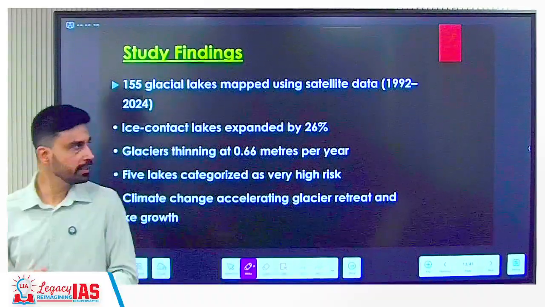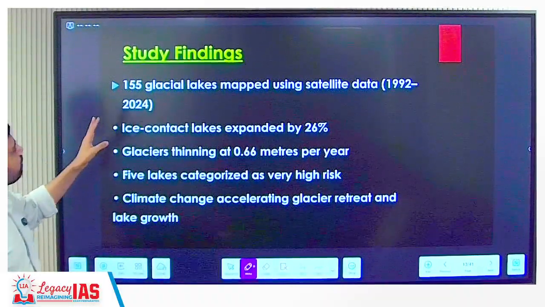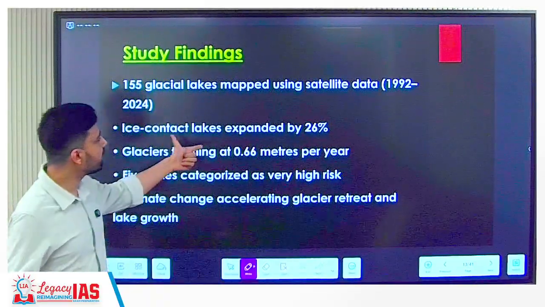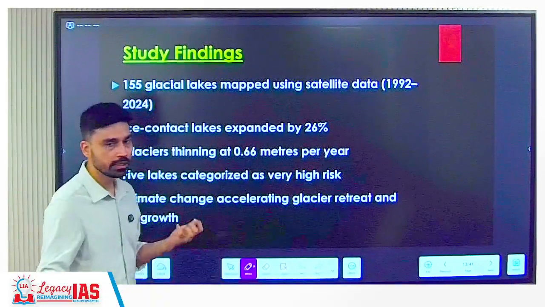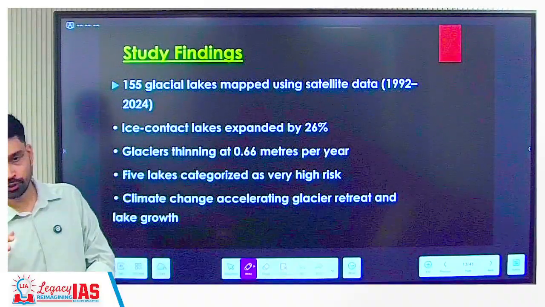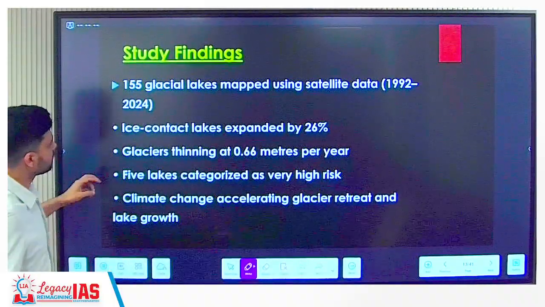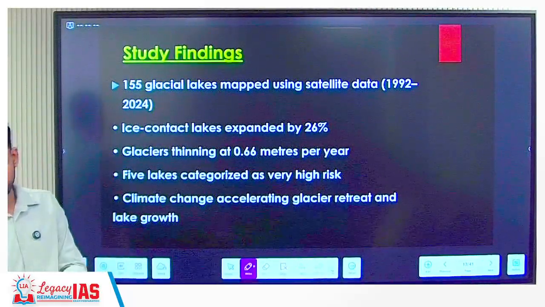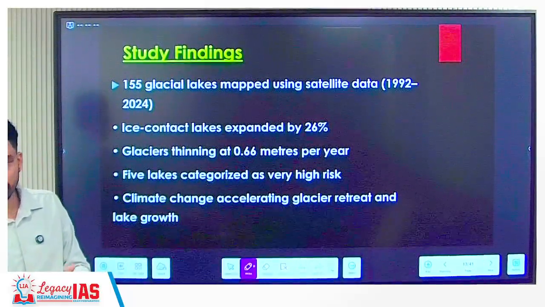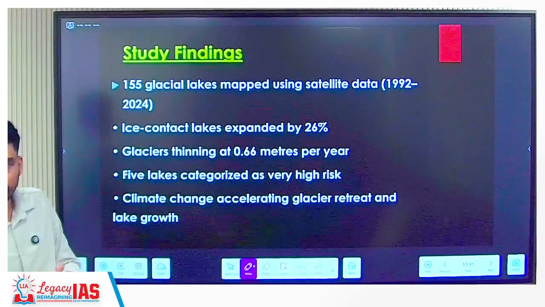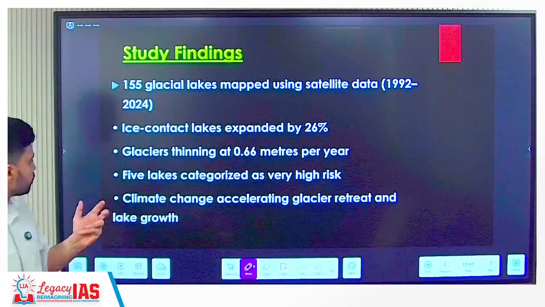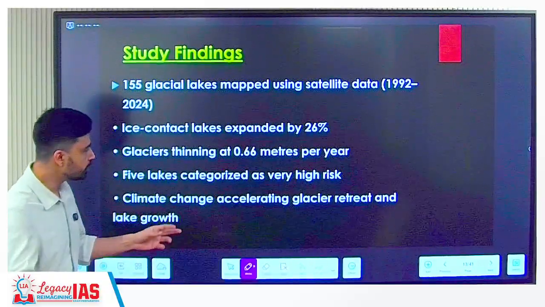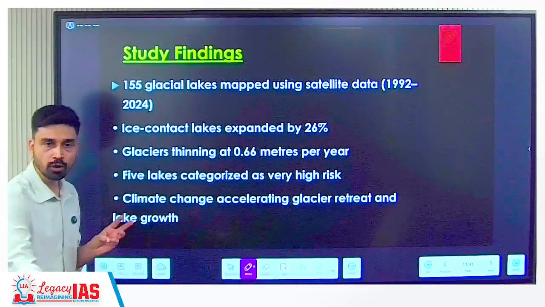In total, if you look at the Himalayan areas, 155 glacial lakes have been mapped. Ice contact lakes expanded by 26%. Ice contact lakes means those lakes which are now very close to the glaciers, because glaciers are melting at a rapid pace. Second, glacier thinning at 0.66 meters per year, because of global warming. The retreat of glaciers has suddenly increased, due to increased atmospheric temperature. So a total of 5 lakes are categorized as very high risk, with climate change accelerating glacier retreat and growth of lakes.